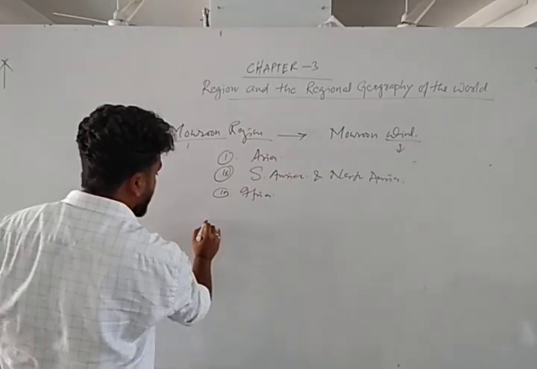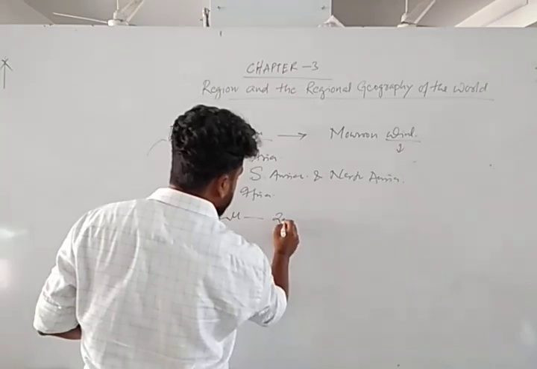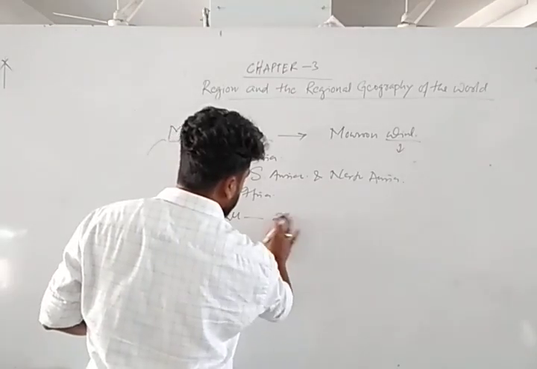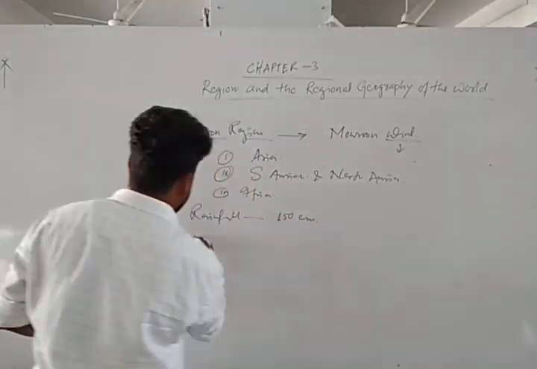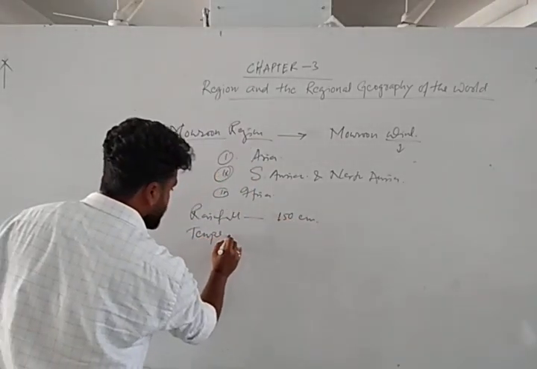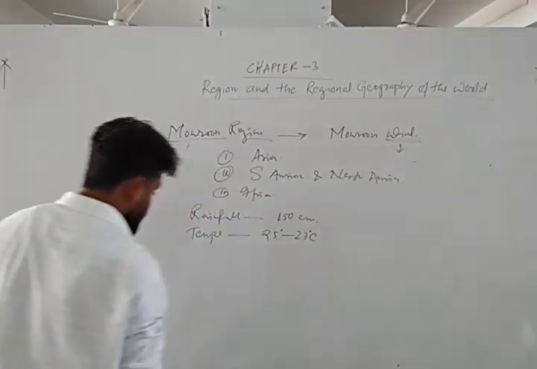Okay, let's see the rainfall. Average rainfall exceeds 150 centimeters. Average temperature is 25 to 27 degrees Celsius.